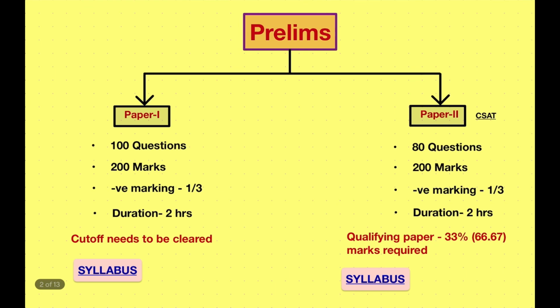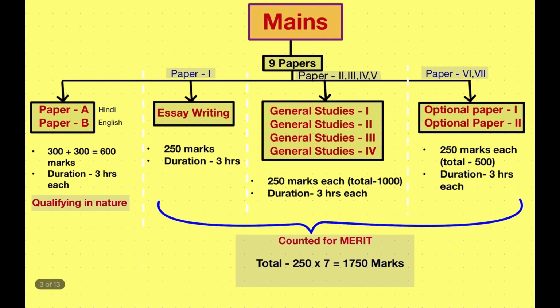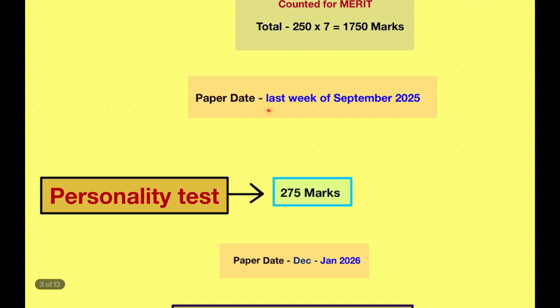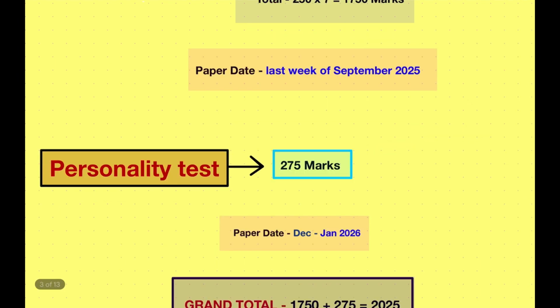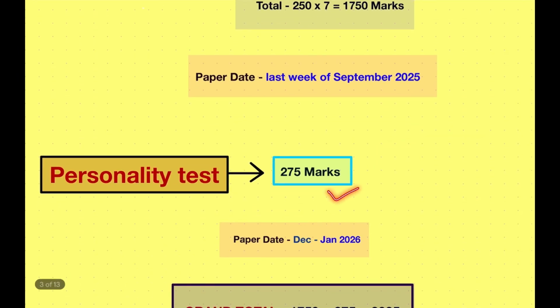To sum it up, you have to clear prelims, which will happen in the last week of May 2025. Then you will have to give the mains examination, which consists of 9 papers and will happen in the last week of September 2025. It will take around 5 days for the mains examination, and after clearing mains you will have to give the personality test.